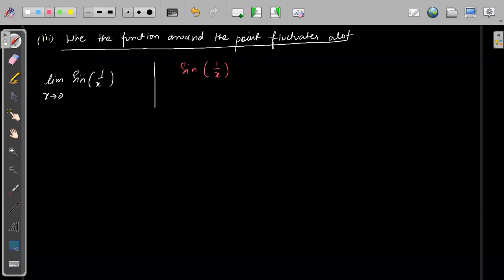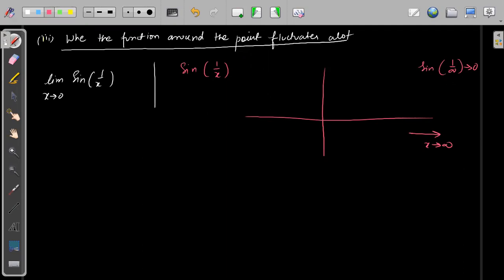One thing is very sure, that as x tends to infinity, 1 by x tends to 0, so sine of 1 by infinity tends to 0. So the function will be almost 0, not equal to 0 but very close to 0.